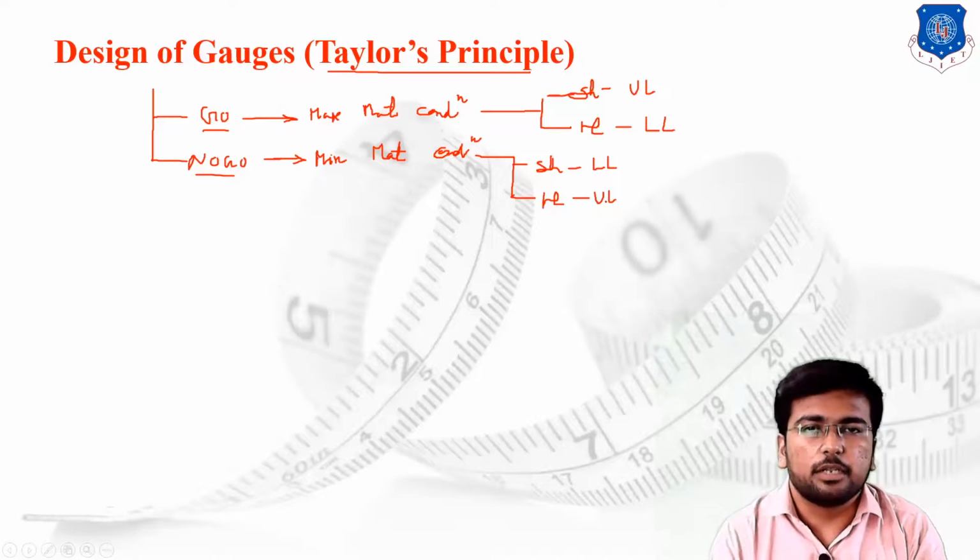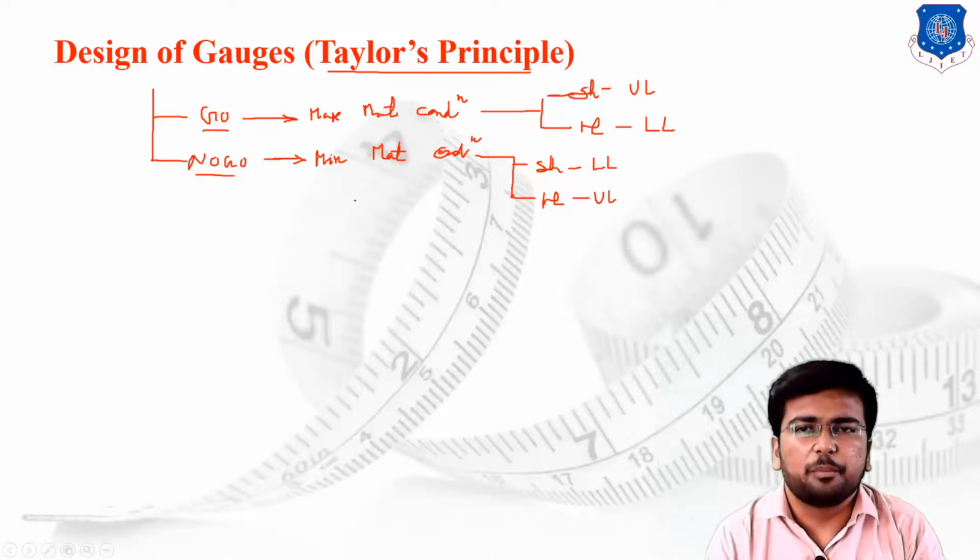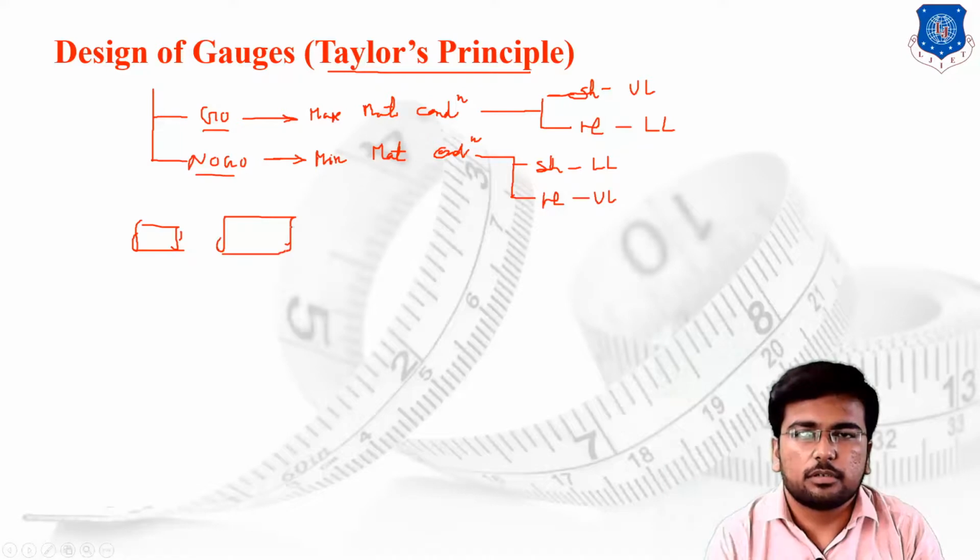We have already discussed the upper and lower limits for the hole and the shaft in the previous lectures. Still, I will try to recall it for you. Suppose I have two different shafts. The basic dimension of the shaft is, let's say, 100 mm. I have a shaft of 99 and a shaft of 102. So I can say that this is the upper limit of the shaft, and this one is the lower limit of the shaft.